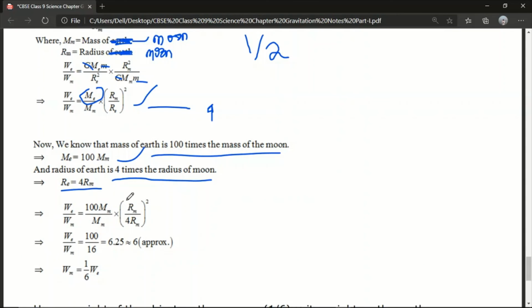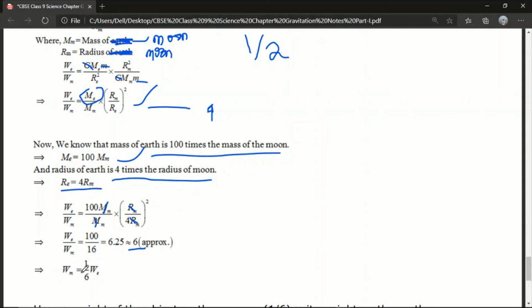So if we open the bracket, it will be RM square by 16 RM square. So RM square, RM will be cancelled. So 1 by 4 whole square, it will be 1 by 16. So m and m both will be cancelled, RM and RM will be also cancelled. So 100 by 16 equal to 6.25, that will be approximately 6. Okay, so WE by WM equal to 6.